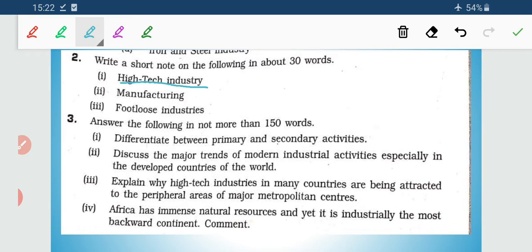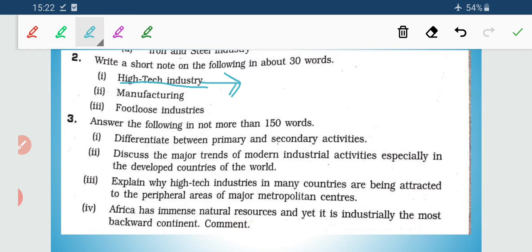And who are basically involved in these industries? Scientists, engineers, trained technicians, administrators, sales specialists. They work in a closely knit system. So this is related to high-tech industry.